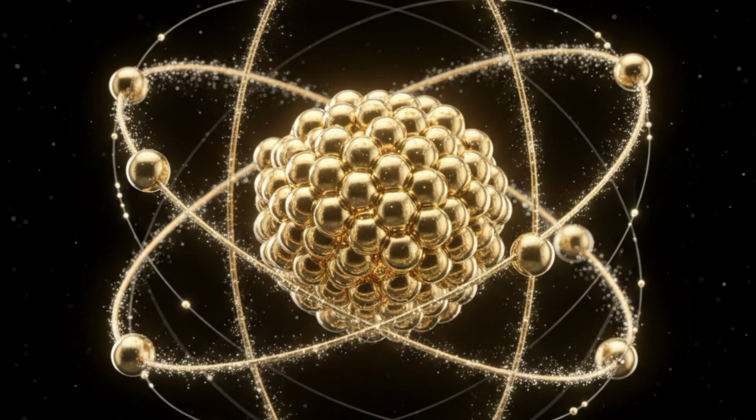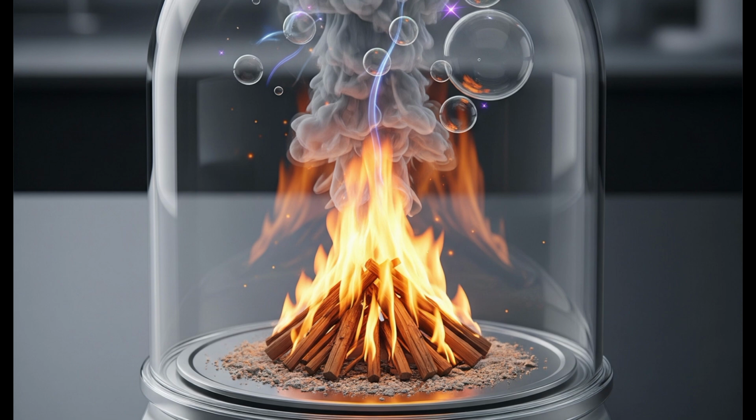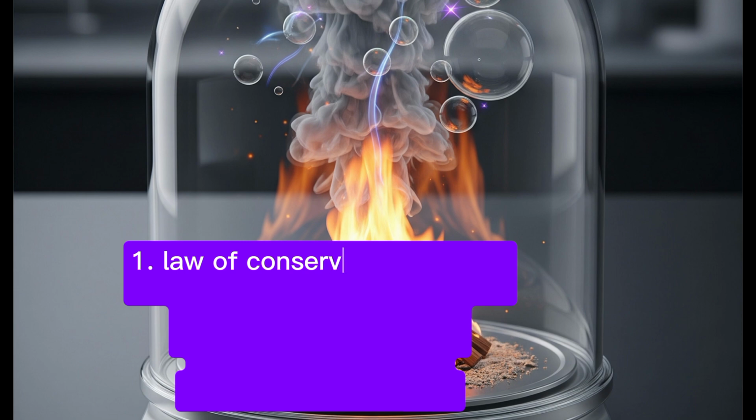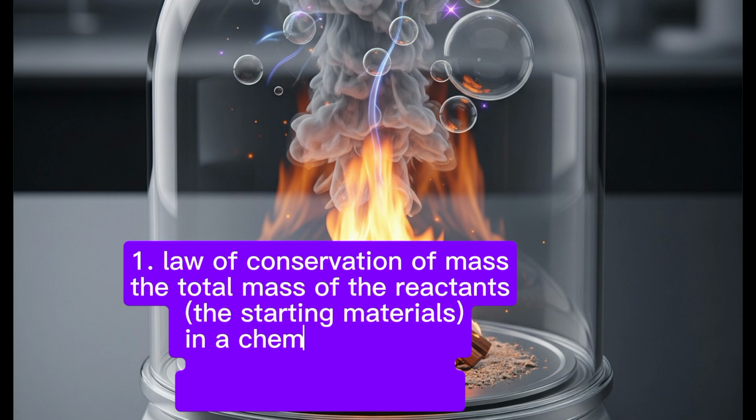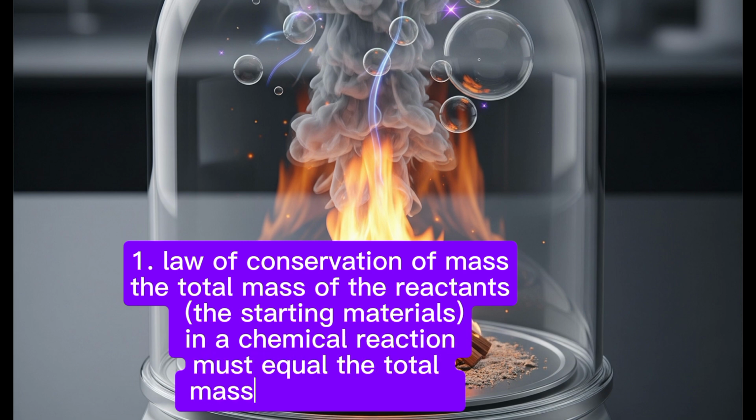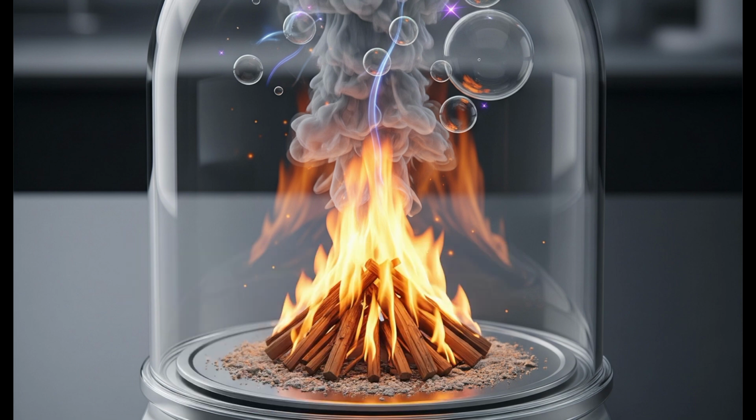There are three fundamental laws that form the foundation of atomic theory. The first one is the law of conservation of mass, or law of conservation of matter. In a closed system where matter cannot enter or escape, mass is neither created nor destroyed by a chemical reaction. The total mass of the reactants, or starting material, must equal the total mass of the products, or resultant material. This experiment was done by Antoine Lavoisier in 1789.